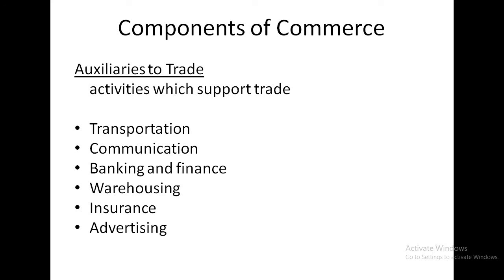So hope you understood the different types of business activities. Then commerce, trade, components of trade, again industries, types of industries, etc.